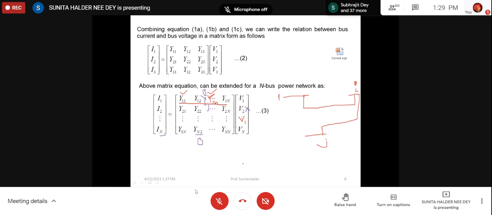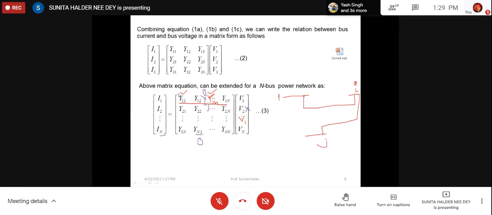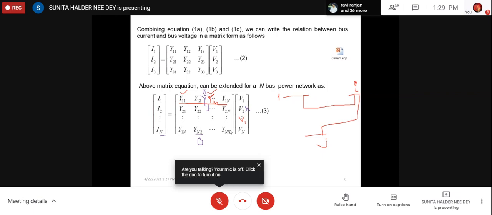Yes, ma'am. So in a power system, all the buses are not interconnected. Some of them are interconnected to increase the reliability, but not all of them. So if we write the total matrix for 100 buses, one bus may be connected to 50 other buses, not the remaining 49. So the 49 elements corresponding to that bus will be 0. So there will be a huge number of zeros in the Y bus matrix, and we can directly say which element will be 0, because if there is no connectivity, it will be 0.